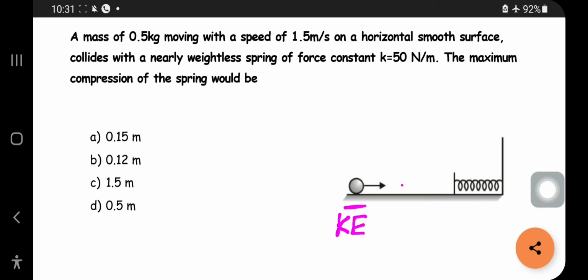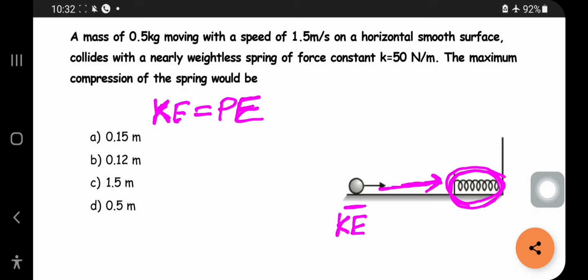So when the ball hits here, this will be converted into the potential energy of the spring. So the kinetic energy at first will be equal to the potential energy of the spring at the last. The kinetic energy is that of the ball's mass. Okay, some important formulas I will tell you. The potential energy of a spring is given by half k x square.